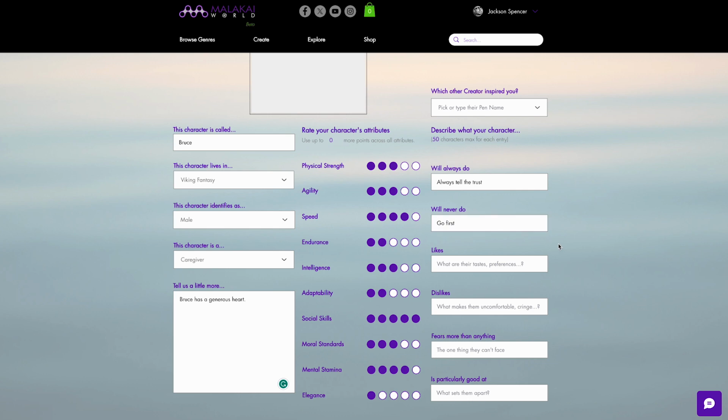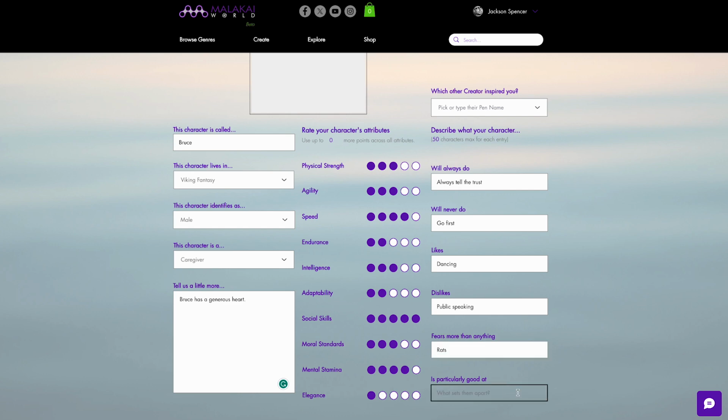What he may like is a little bit of color about the character. So it can be something personal, that matter of taste and things like that. We're going to say that Bruce likes to dance and he dislikes public speaking. Now here I encourage you to make likes and dislikes and so on match the rest of the character attributes that you've defined. What he fears here, it can be anything, but it is something that allows you to tell us what the character will have to face in order to grow. Think a little deeply about this. What are they particularly good at?